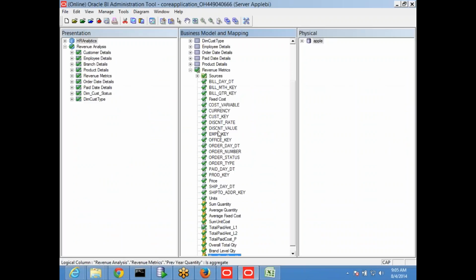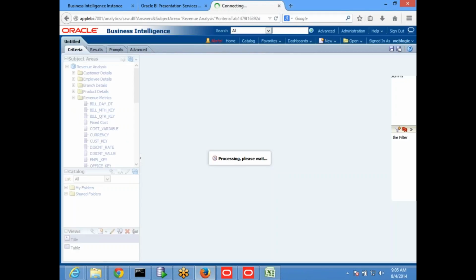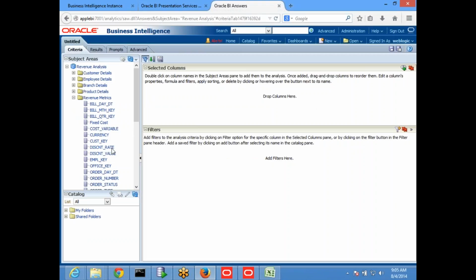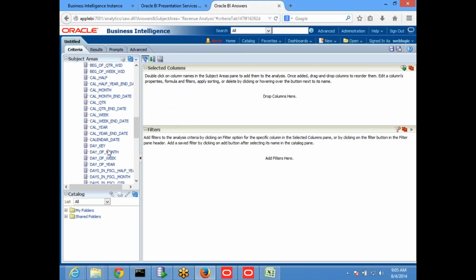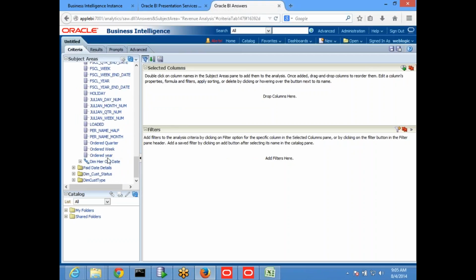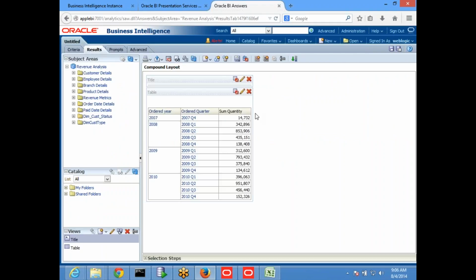So here also, when I am creating the reports, I want to display this cumulative sum overall. 2004 is this much.